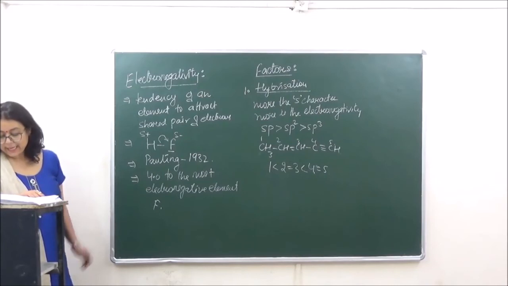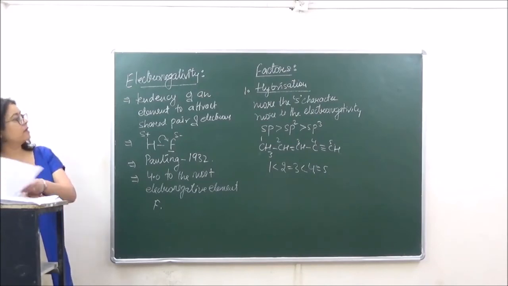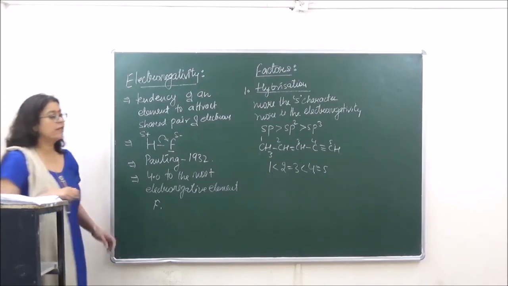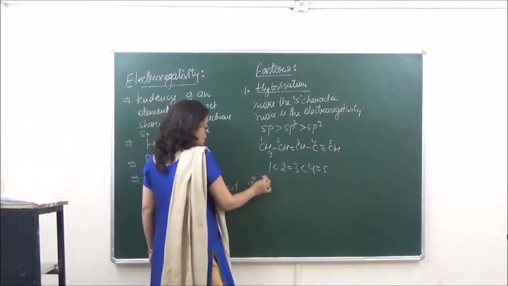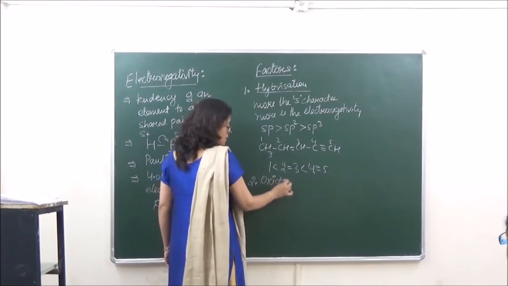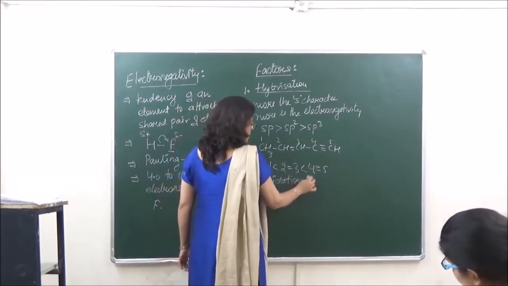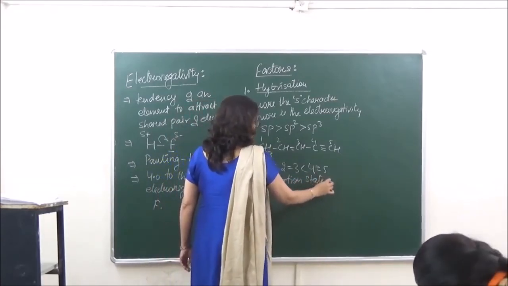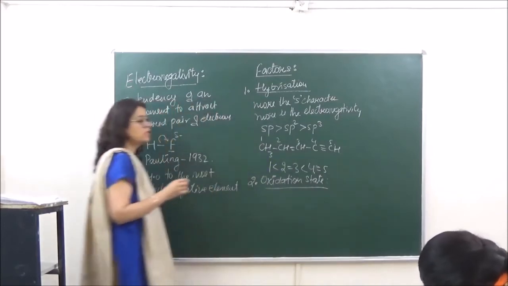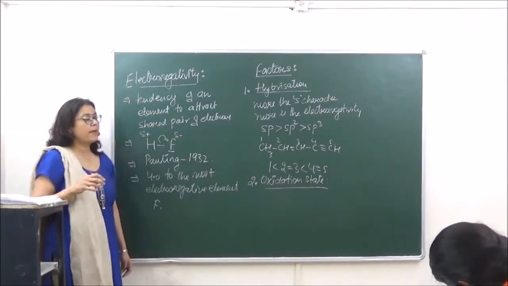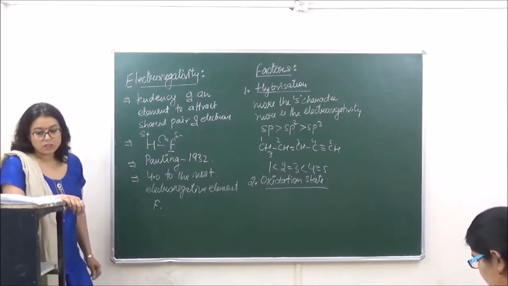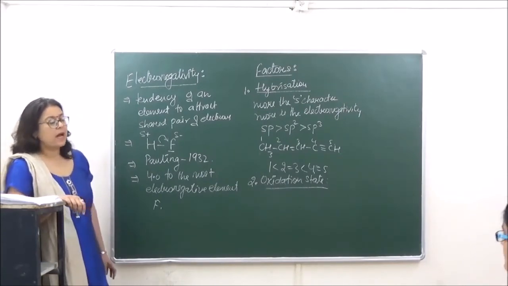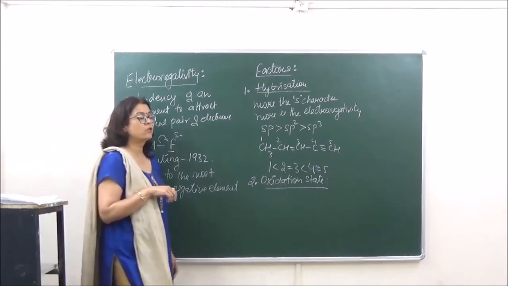Okay. Then the second factor on which electronegativity depends is the oxidation state. If we are comparing the same element with different oxidation states, then the element with higher oxidation number is more electronegative.